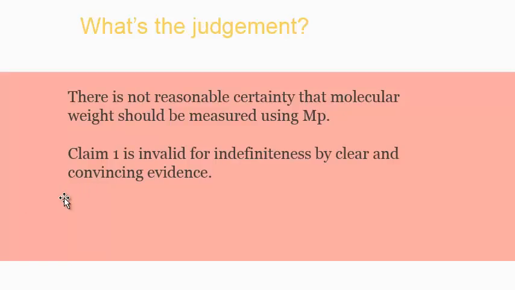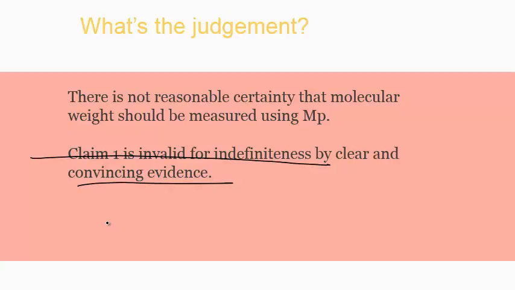So the Federal Circuit concluded that they do not convey with reasonable certainty the measure of the molecular weight to be used. In claim number 1 of the 808 patent, the patentee recites molecular weight without specifying the meaning of that term. And the parties agree that the molecular weight could be MP, MW or MN, but they agree that each of these measures is calculated in a different way and would typically yield a different result for each polymer sample. So the Federal Circuit said that claim number 1 is indefinite on the basis that there was a controversy in the prosecution history.